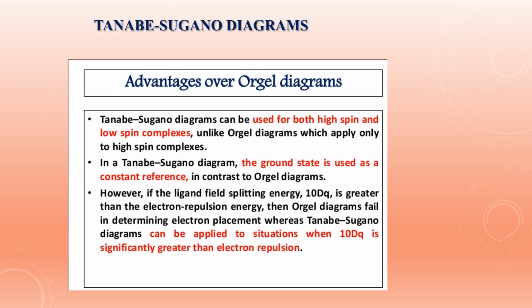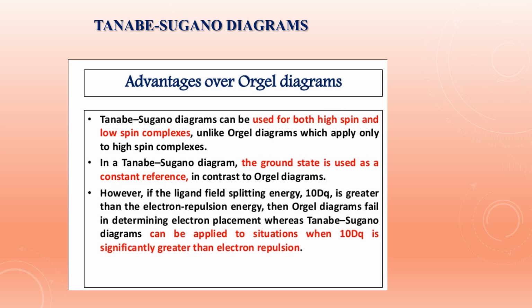There are certain limitations of the Orgel energy level diagrams. No doubt they are useful for interpreting the spectra of transition metal complexes, but there are two limitations of Orgel diagram. First is they can be applied only for the weak field or the high spin complexes.